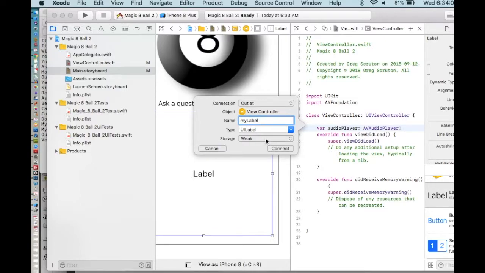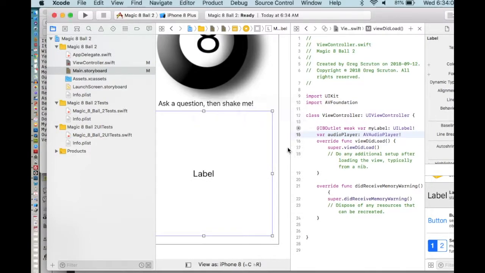And that's all we have to do. Connect. Storage weak, that's fine. Then we need to tell the program that it's going to accept when you shake it. It has to recognize that gesture. So to do that, we're going to make the program be able to read gestures.